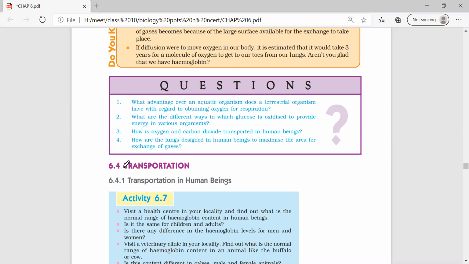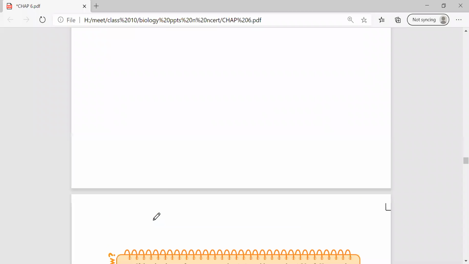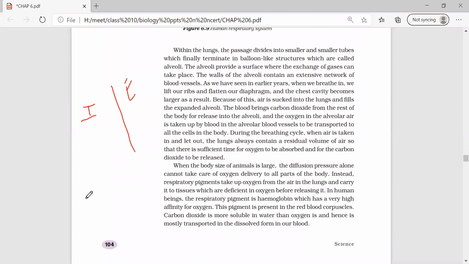In what form is carbon dioxide usually transported? Ma'am, dissolved form. Dissolved form means what form? Please write down a small extra point. It is usually transported in the form of bicarbonate and sodium bicarbonate.